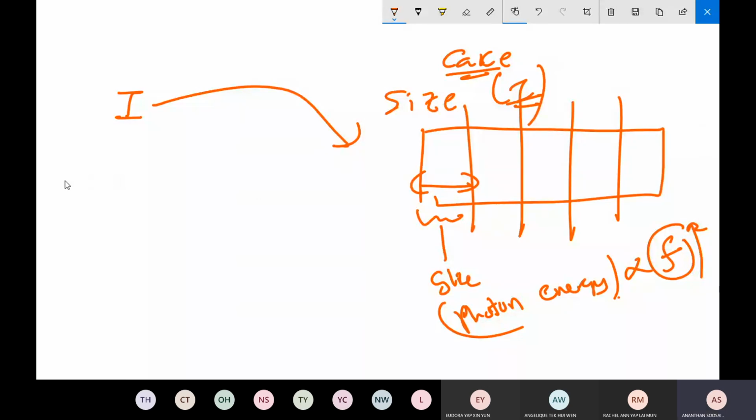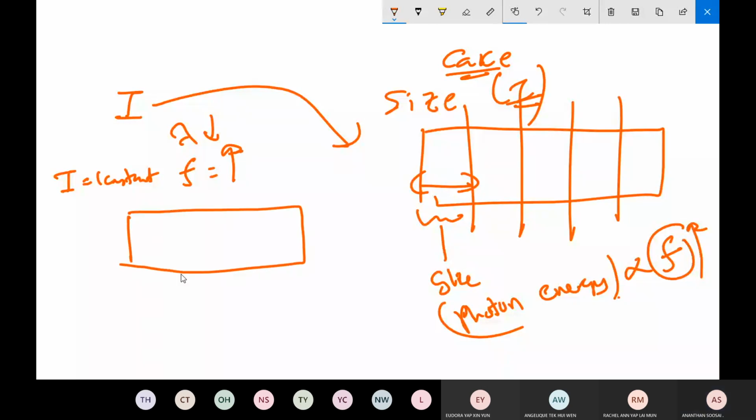Now intensity is constant. Wavelength has been dropped, so frequency is raised. What happened to the cake size? Cake size was unchanged because intensity is constant, but frequency has been raised, so you cut a bigger slice.